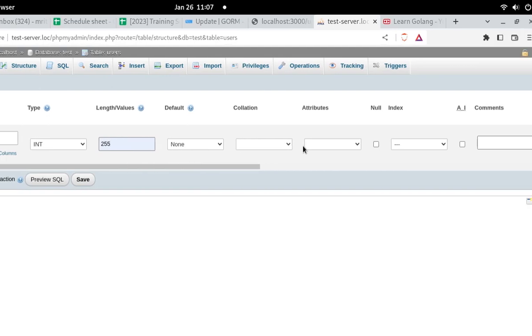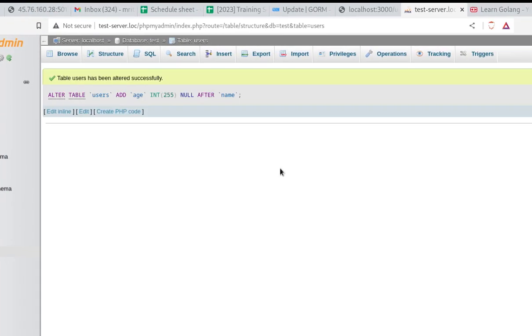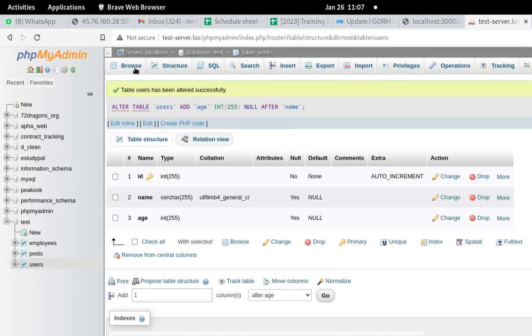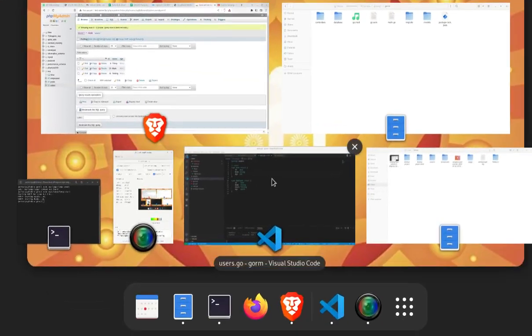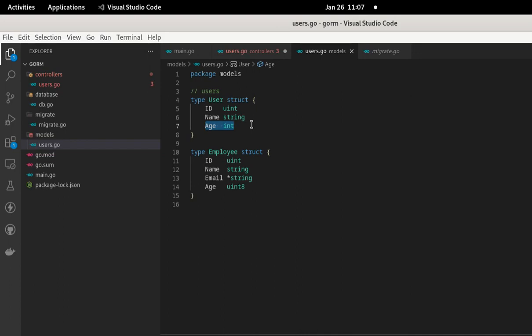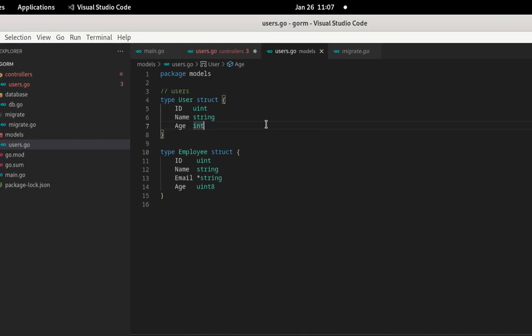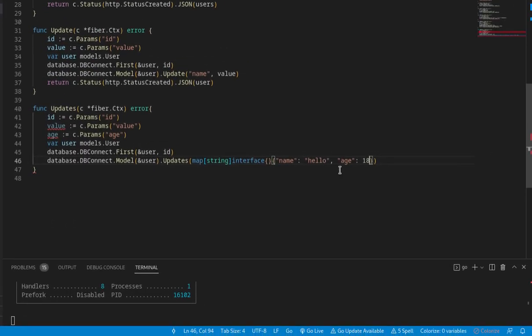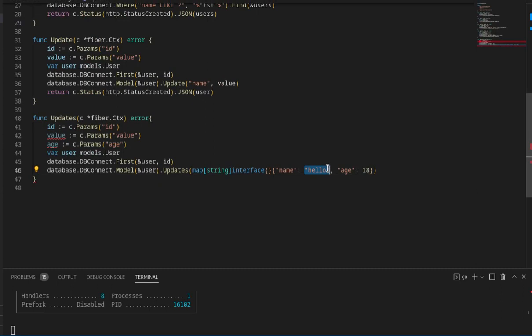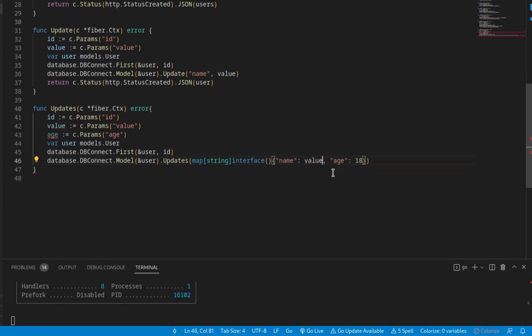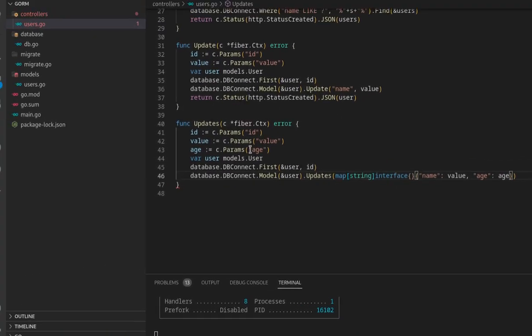Let us put it to 25, null, save it. Yeah, now we have a new column named age, and we have also defined it inside our user model, and now we can put this here. So this value will be here, and this int will be here, and save. Yeah, it's done.